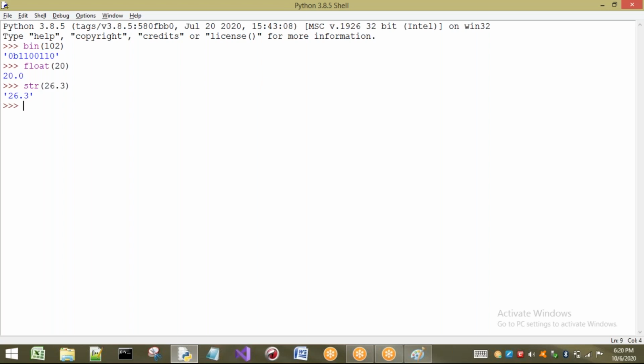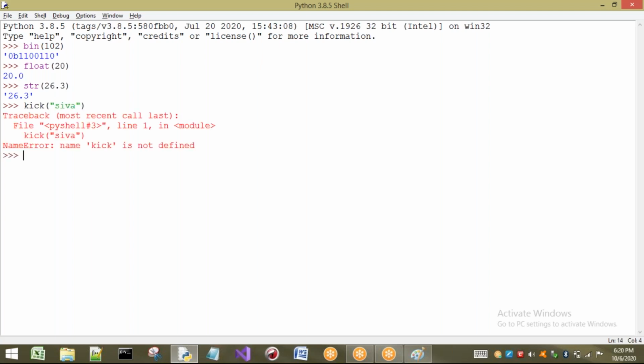But now see, I am going to write kick of something, kick of Shiva, for example. What is it going to return? It doesn't know what is meant by kick. So what is it going to return? Name kick is not defined. Clearly, it is telling that I don't know what is meant by kick. See, name error. Which name? Name kick. I don't know what is meant by kick.